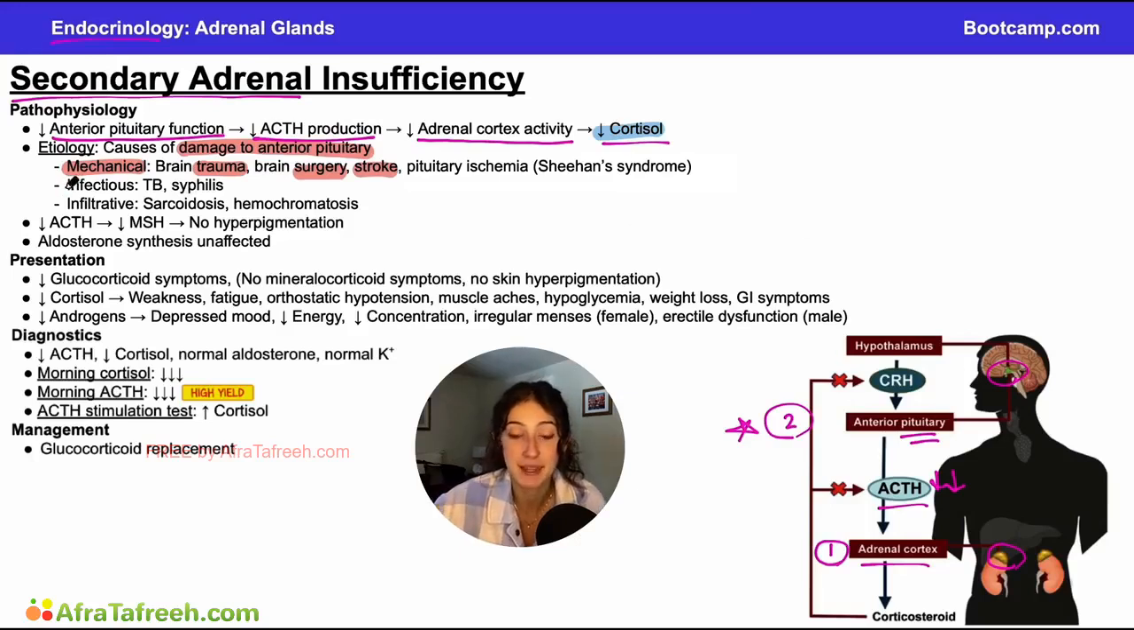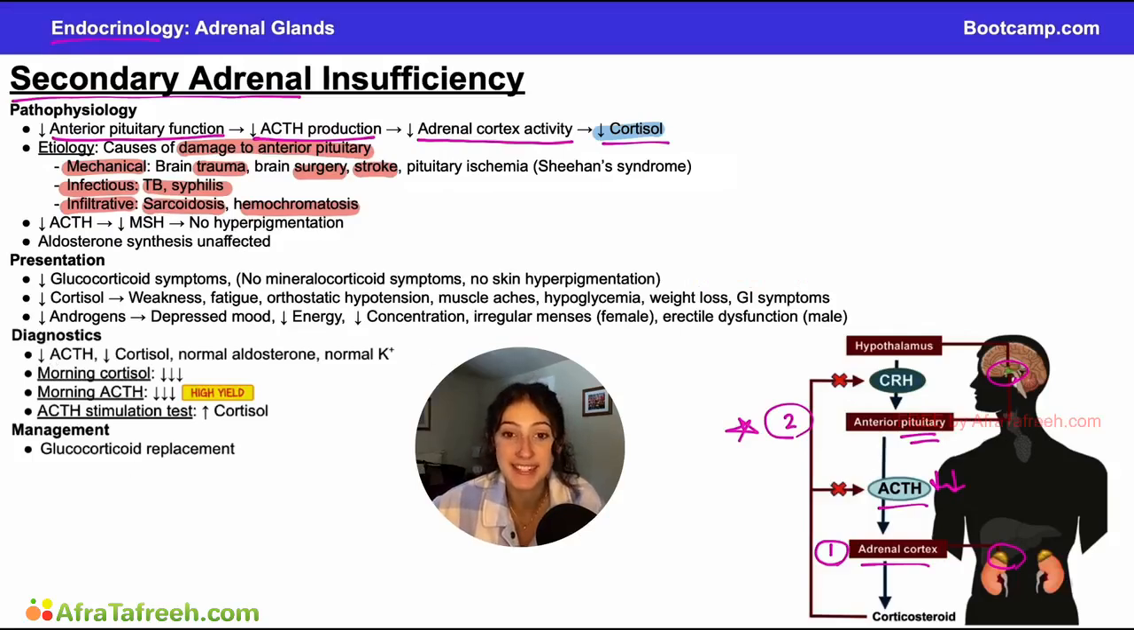Our second cause of damage to the anterior pituitary are infections, so tuberculosis or syphilis. And then finally, infiltrative causes of damage to the anterior pituitary. So you can have sarcoidosis or hemochromatosis, both of these diseases that will cause buildup of other substances within the pituitary that can damage it and lead to secondary adrenal insufficiency.